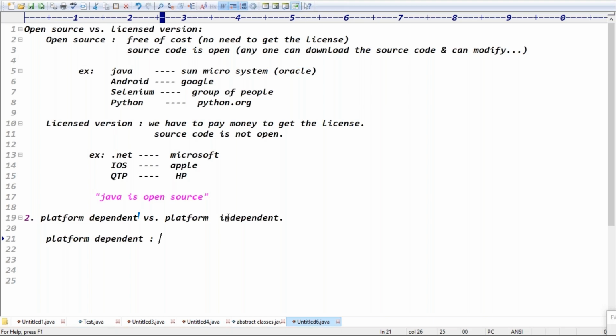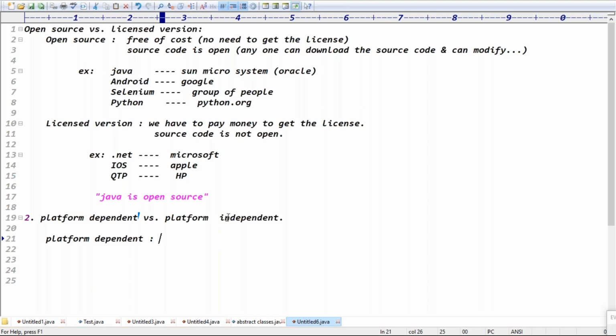Just like Java is the platform independent. It means using Java, if you design the IRCTC application, now Java is a platform independent language. It means that application runs across all operating systems. Guys, that application runs across all operating systems, right?